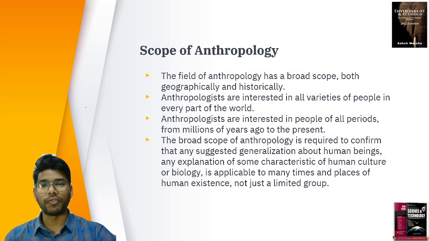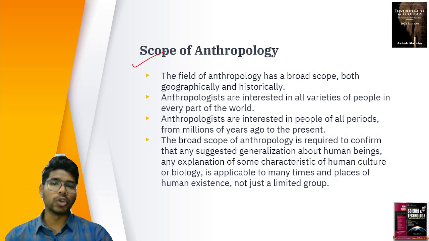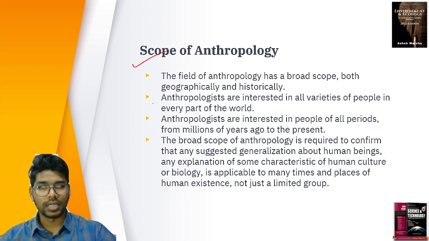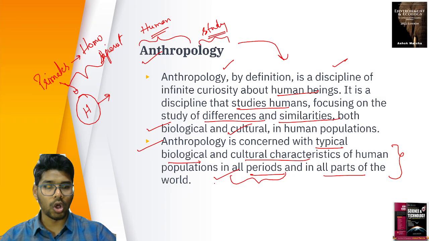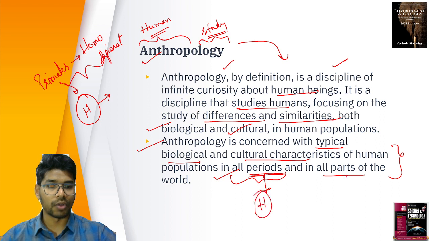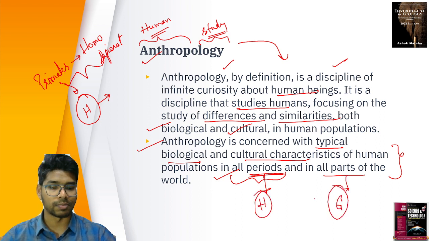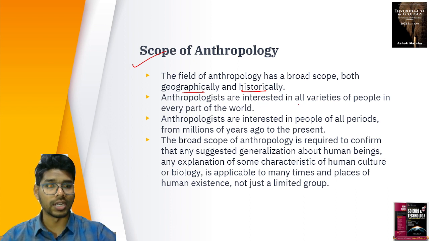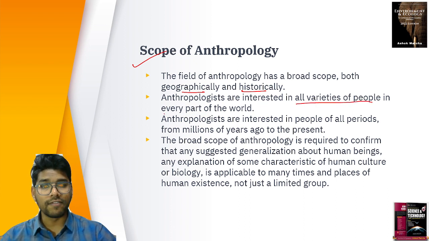Now, the scope of anthropology. When you talk about the scope of anthropology, it deals with both geographical as well as historical aspects. As we already discussed, "of all periods" means it is talking about historical aspects, and "of all places" means it is talking about geographical aspects. And anthropologists are interested in all varieties of people in every part of the world.